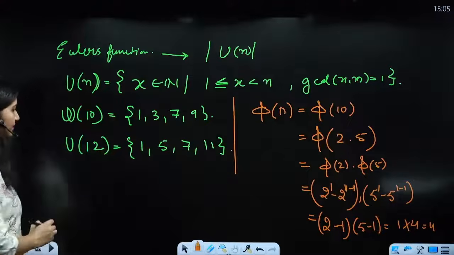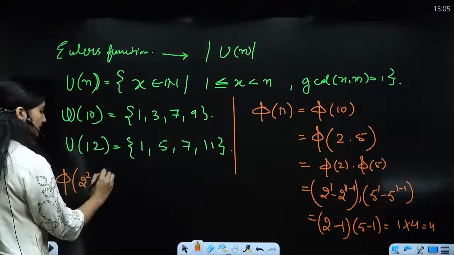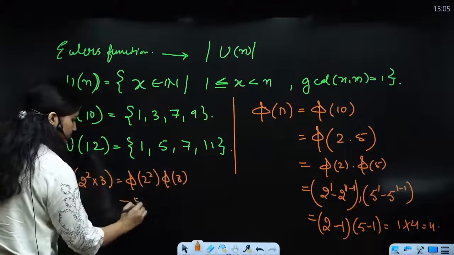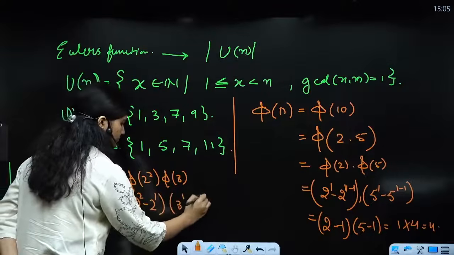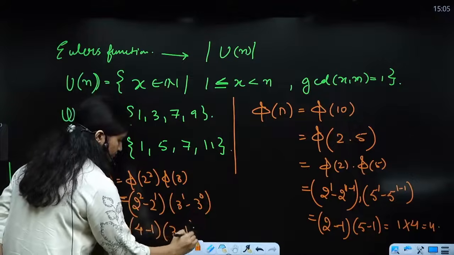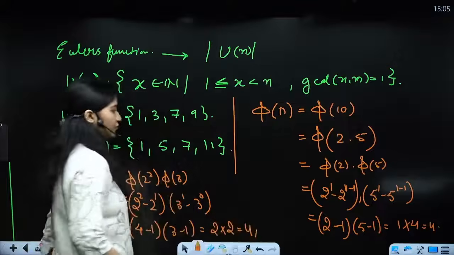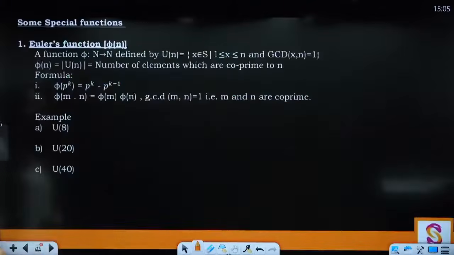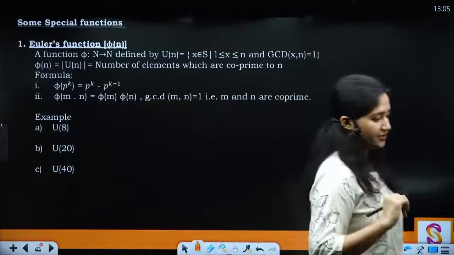For example, you can take U12 as well. So this can be written as 2 square into 3. So this will be phi of 2 square, phi of 3. That is 4, and also we can see that U12 has only 4 numbers, right? So we have, अब दोबारा से अब आप you just take your time, just give it a second and read this theory.